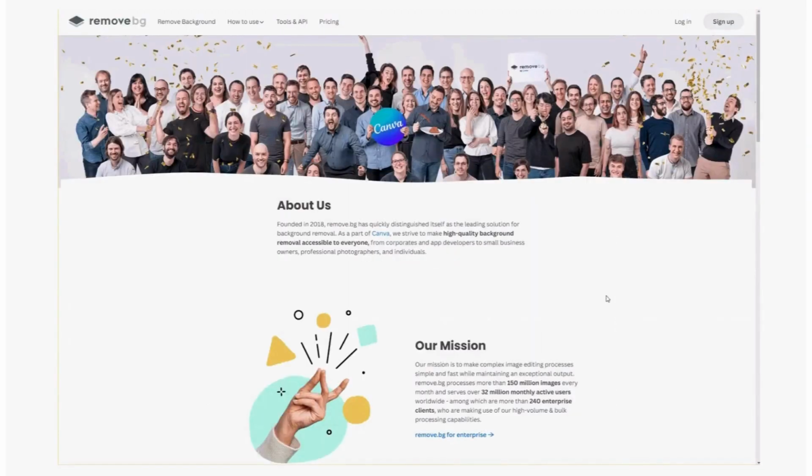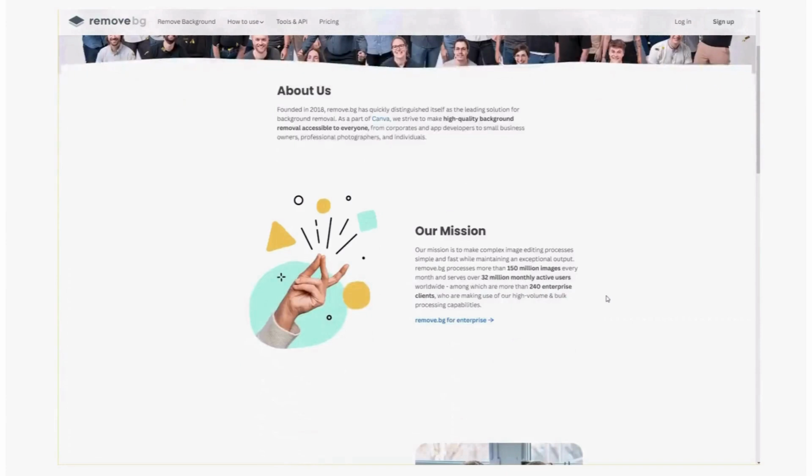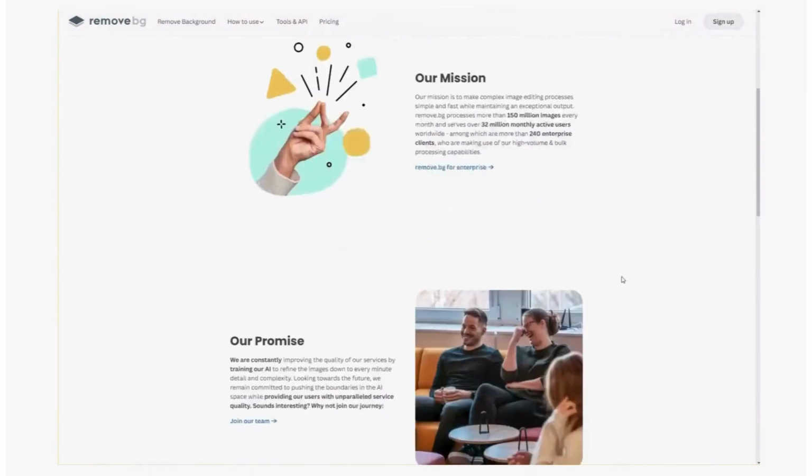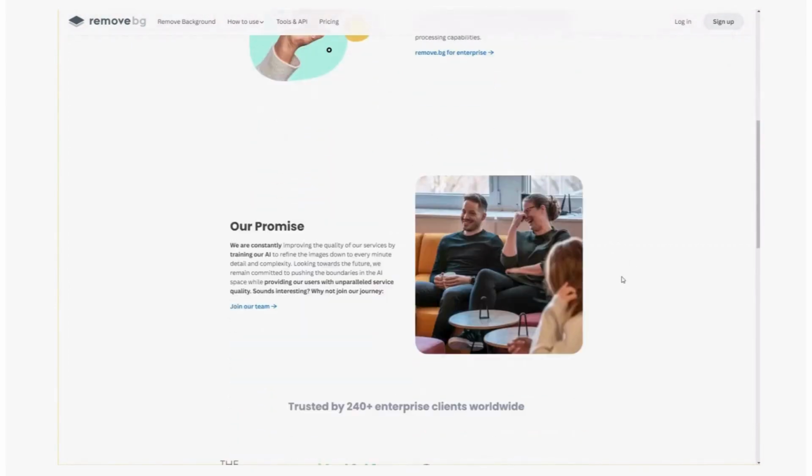According to their website, Remove.BG was established in 2018 as a part of Canva and is processing volume exceeding 150 million images monthly and serving over 32 million active users globally.